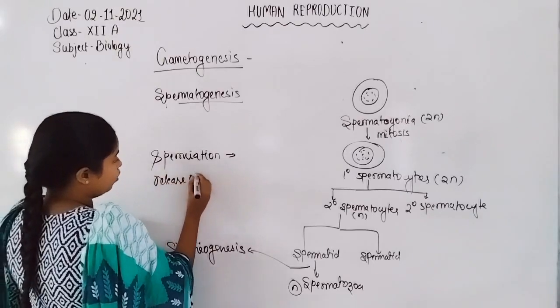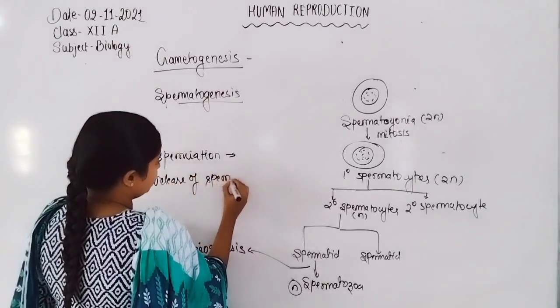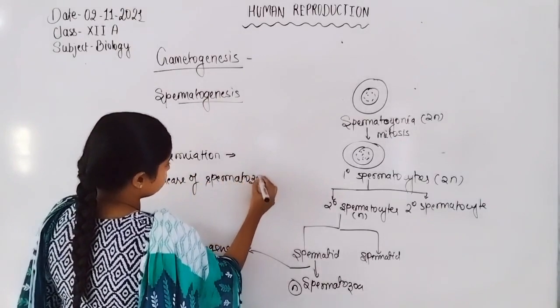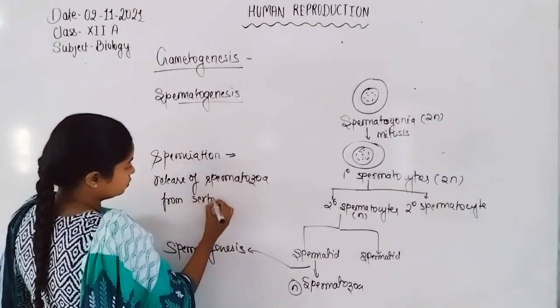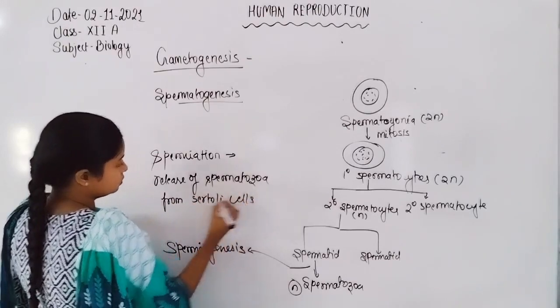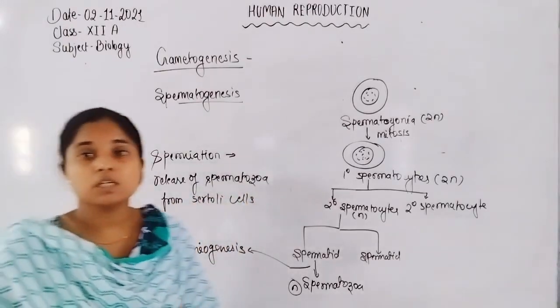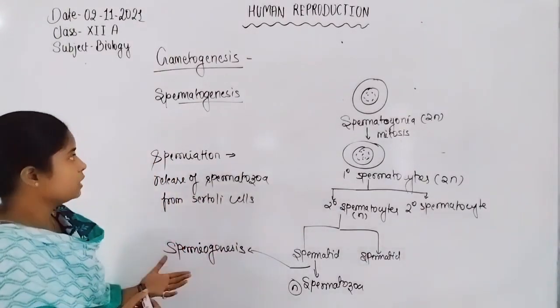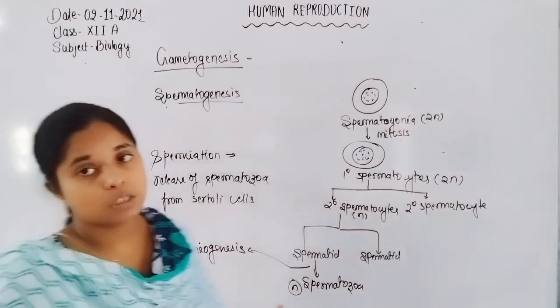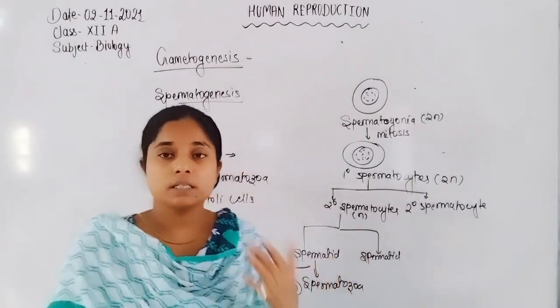Hence, this whole process is known as spermatogenesis, and it takes place inside the testes.